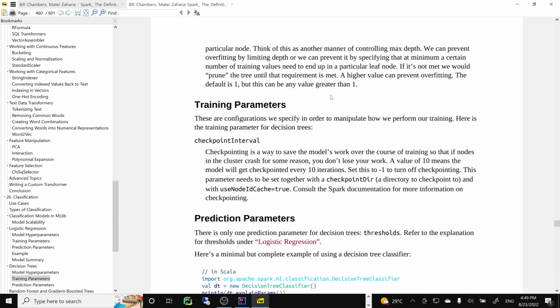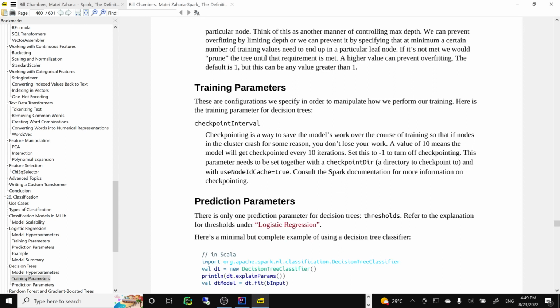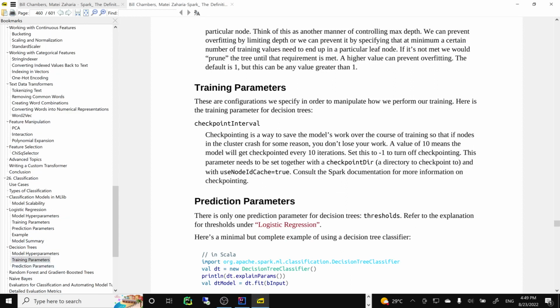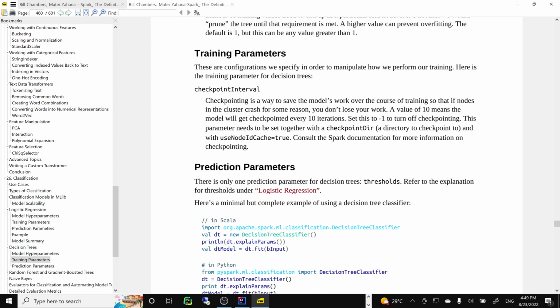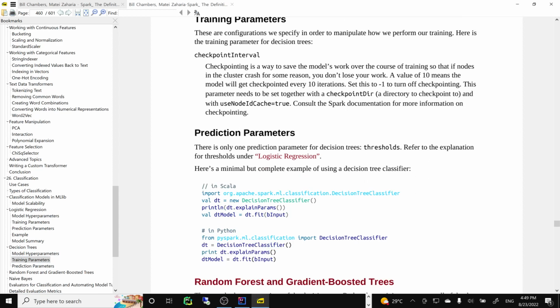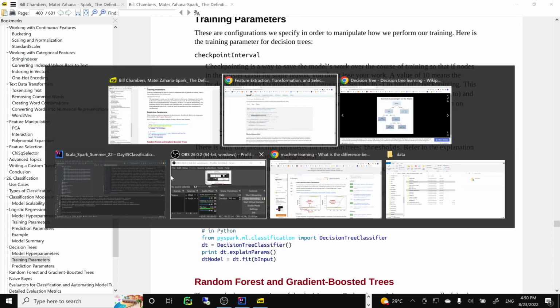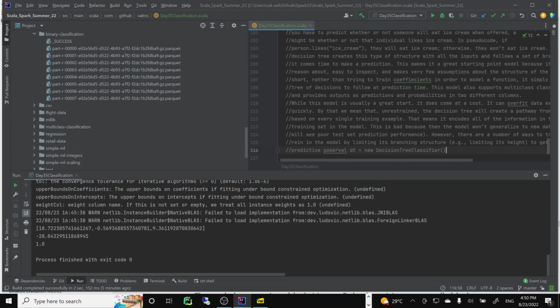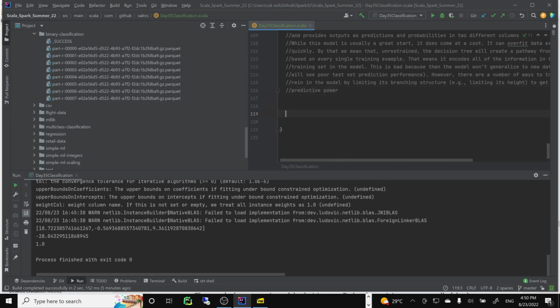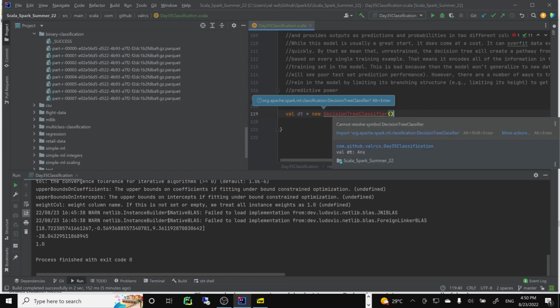So where are we? Decision trees. The prediction parameters are only thresholds. So the whole input will be like this. We create a new algorithm here, then import it.